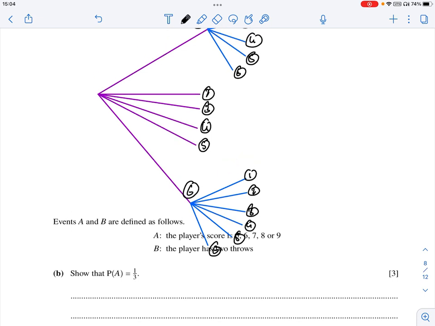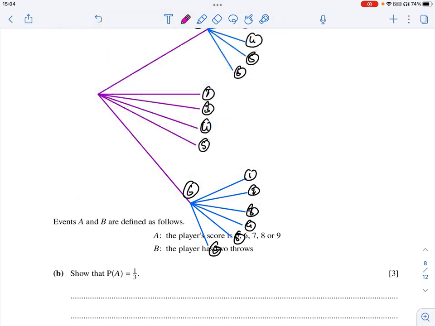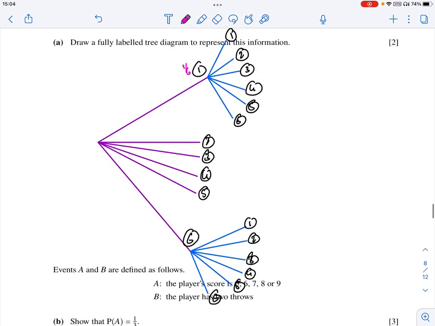Now, probabilities. Each branch of the first throw is 1 upon 6, and each branch of the second throw is also 1 upon 6. This is the tree diagram.